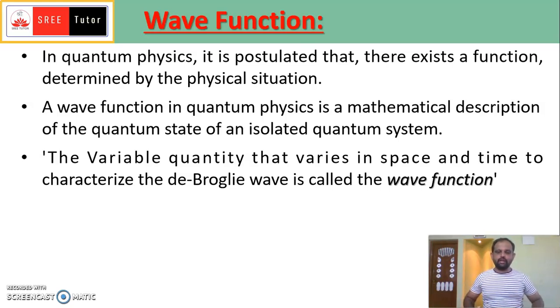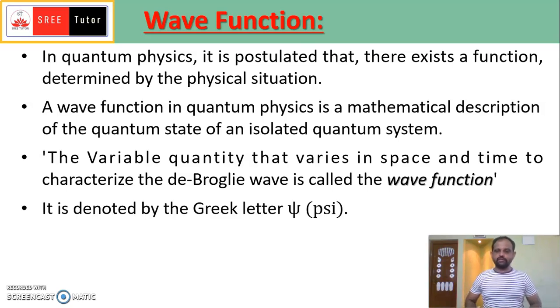That variable quantity is characterized by the de Broglie wave. The characteristics of the de Broglie wave are satisfied by that wave function. Therefore, it is called the wave function. Usually, we denote the wave function by the letter psi. In future, we will use the letter psi regularly in this chapter, so you should know about this letter psi.